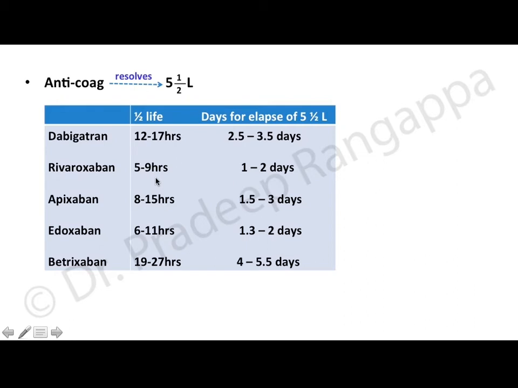For rivaroxaban, the half-life is 5 to 9 hours, so days for elapse would be 1 to 2 days. Apixaban, 8 to 15 hours, 1.5 to 3 days. Edoxaban, 6 to 11 hours, days for elapse of 5 half-lives is 1.3 to 2 days. And so on and so forth. This is the way we determine when the effect wears off, because it takes 5 half-lives, and we need to at least remember this tabular format to determine until when the effect lasts, or when the drug has to be stopped before taking up for elective surgery.